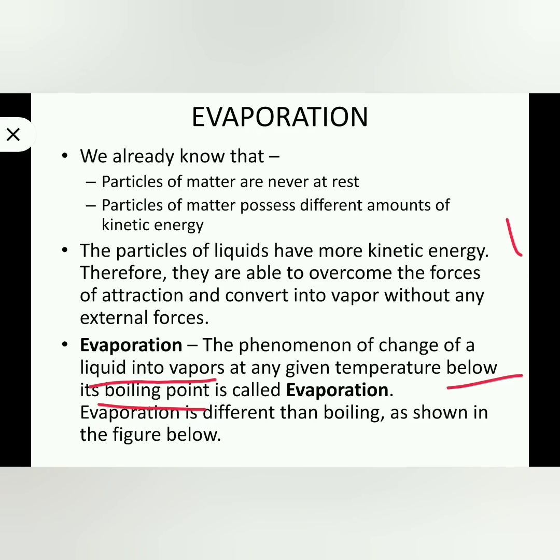In the case of water, below 100 degrees Celsius is evaporation. When it reaches 100 degrees or more, that is boiling. So the conversion of liquid into gas, or water into water vapor, below its boiling point, we call evaporation.